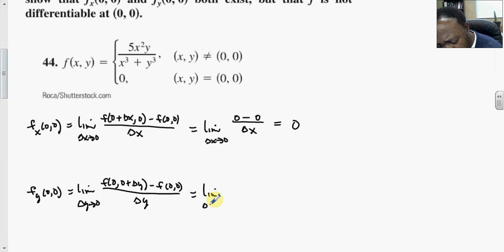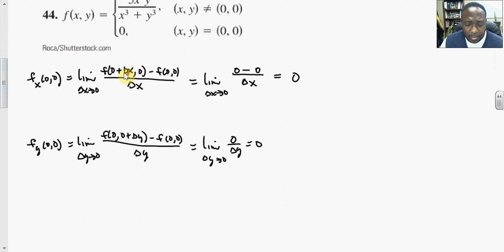We get the limit as delta y goes to 0, and here we get 0 divided by delta y, we get 0. So the partial derivatives based on this piecewise function exist,